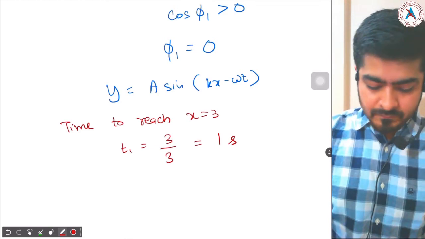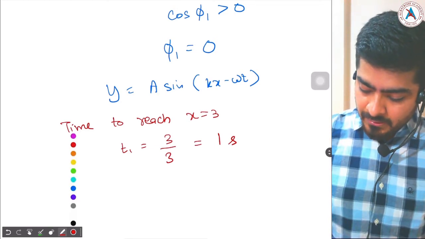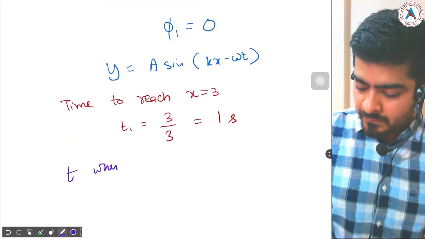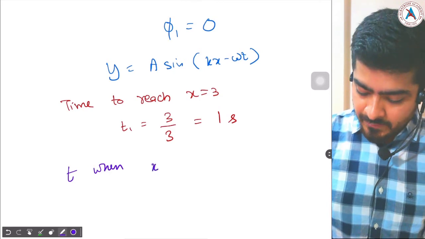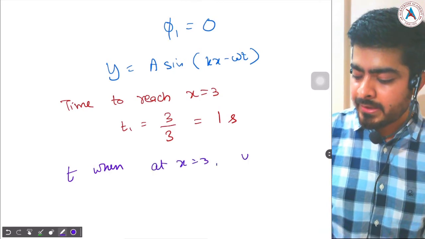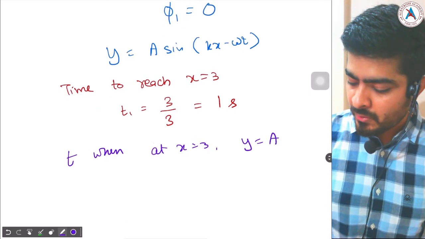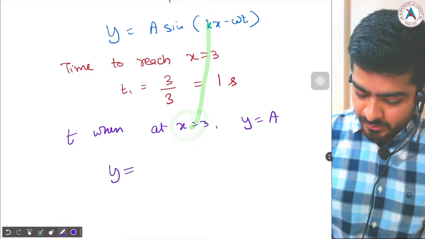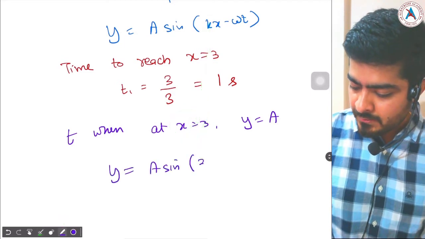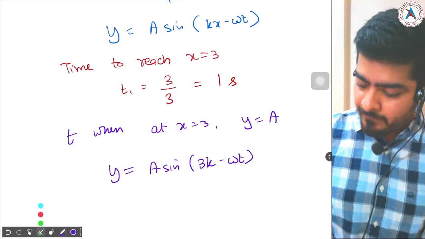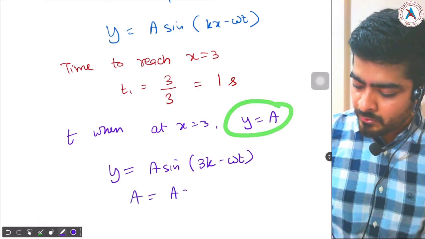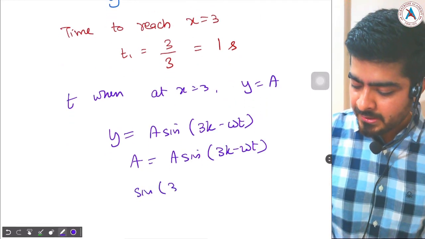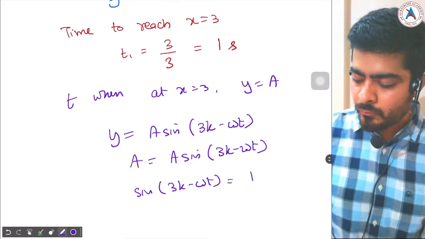Now we have to find the time when, at x equal to 3, y is equal to the amplitude. Okay. So put x equal to 3 in this formula. So y is equal to A sine(3k minus omega t), and when y is equal to amplitude, A is equal to A sine(3k minus omega t), or sine(3k minus omega t) will be equal to 1.